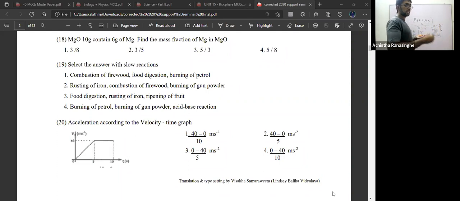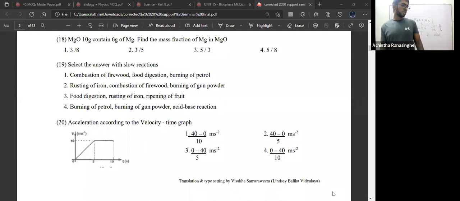The digestion process takes time. And rusting of iron, some iron will take months to rust, some will take around 1 to 2 days. With favorable factors, as in soils and acids, even a nail can rust in about 3 to 4 hours, but it is still a slow process.